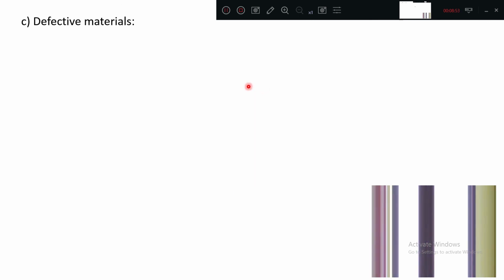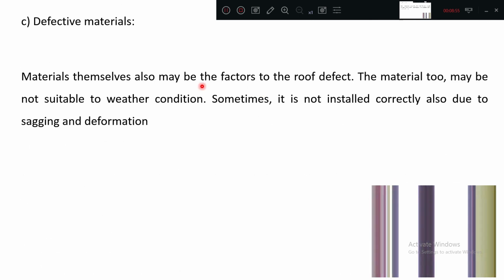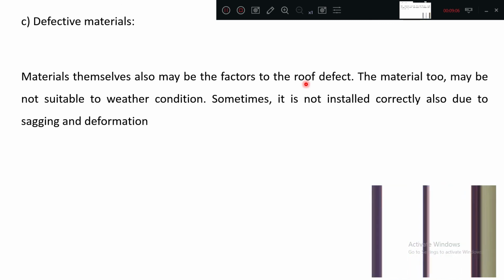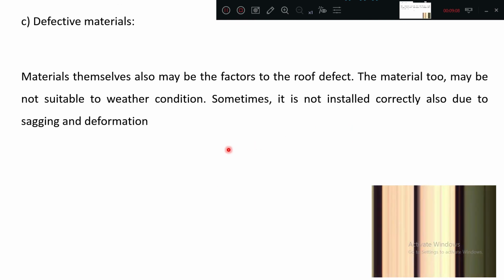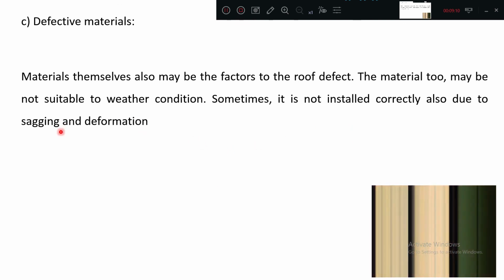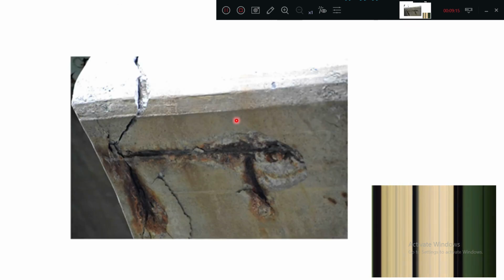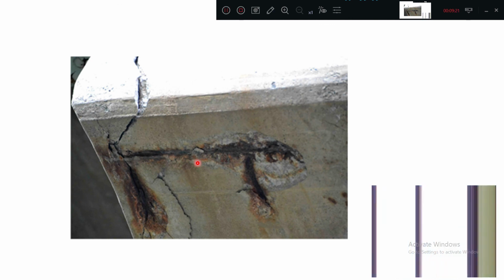Okay. Defective material is the same thing. Materials may also be factors for roof defects. If the proper materials are used, then the roof will be strong. Otherwise, the roof will lead to distortion and leakage. All the problems will come. So what type of problem are we going to face? Sagging and deformation. So this is a typical example of roof deflection, roof defect. Okay, one of the examples.